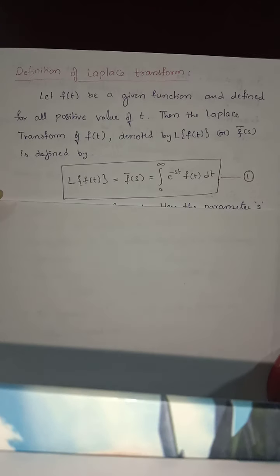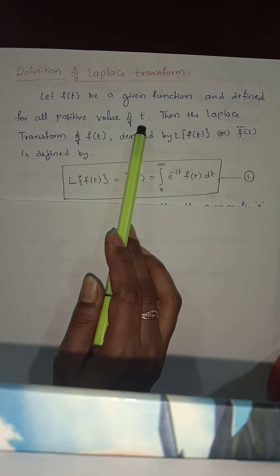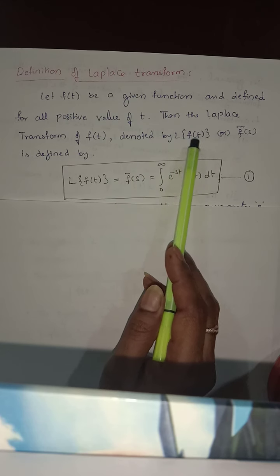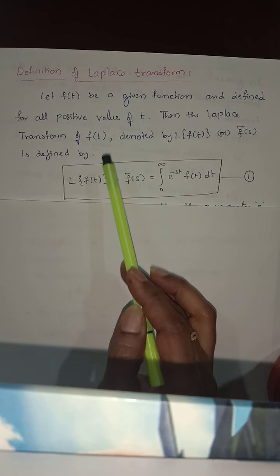Hello students, today we are going to discuss the definition of the Laplace transform. So here is the definition of the Laplace transform. Let f of t be a given function defined for all positive values of t. Then the Laplace transform of f of t, denoted by L of f of t or f bar of s, is defined like this.